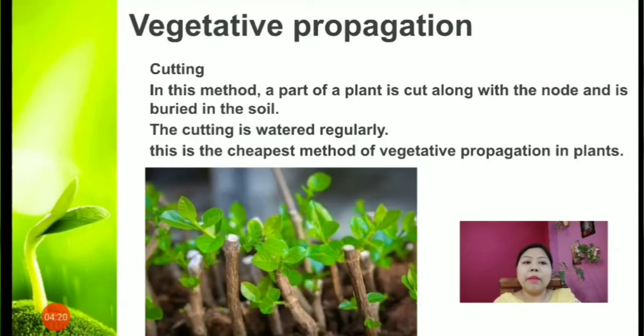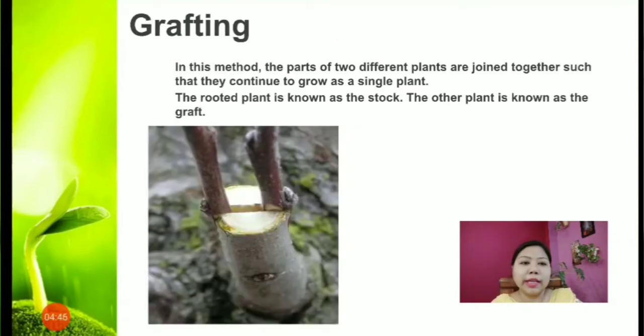In this method, a part of the plant is cut along with the node and is buried in the soil. The cutting is then watered regularly, and slowly we'll find that a new shoot will come out of that cutting. This is a very popular way of propagating plants because it is the cheapest means of vegetative propagation in plants. Fine. So let's move on to the next type.